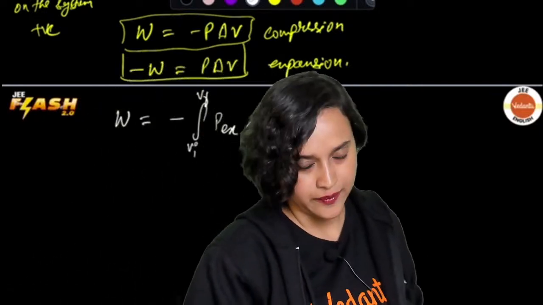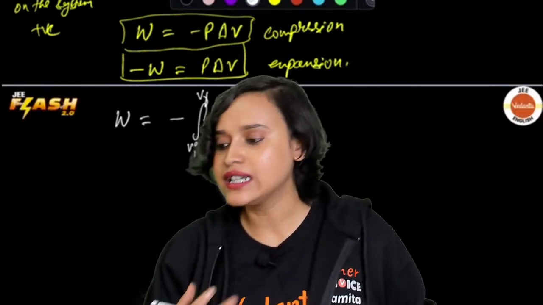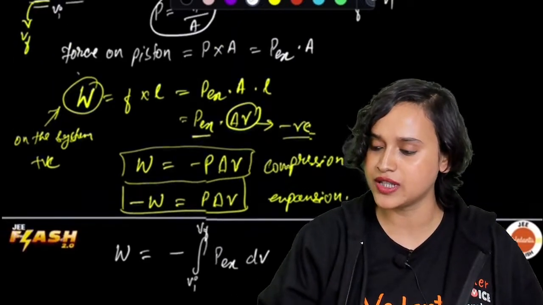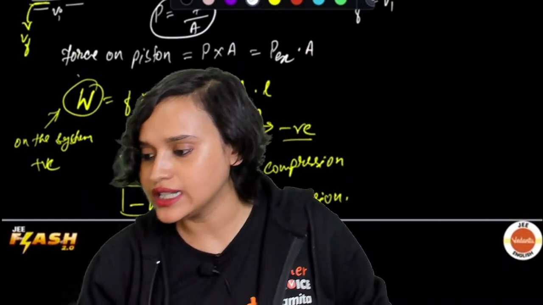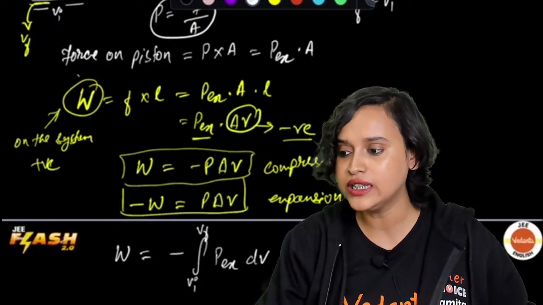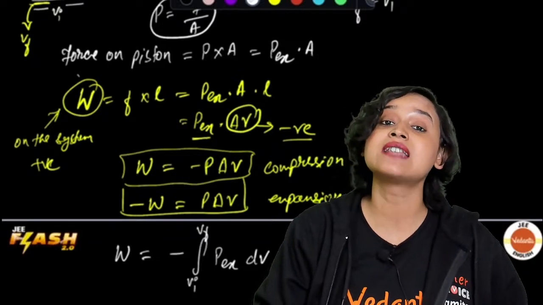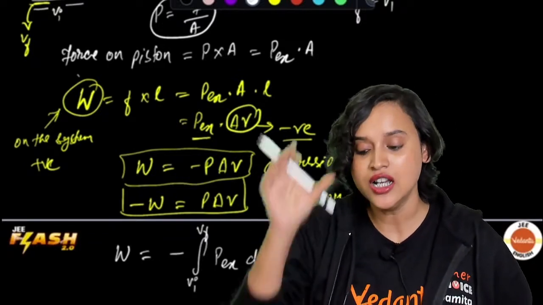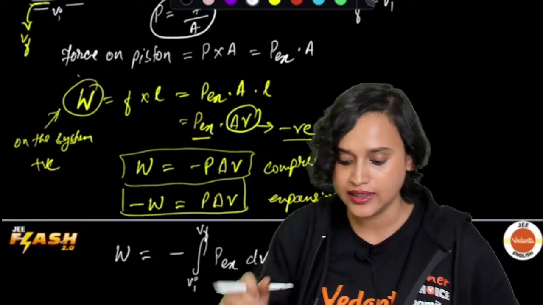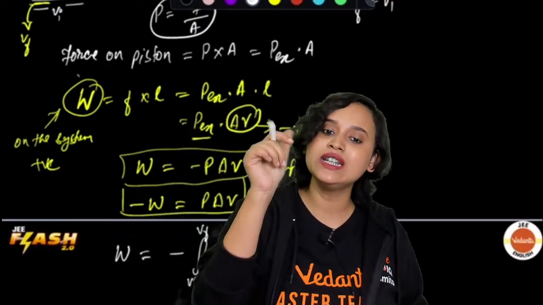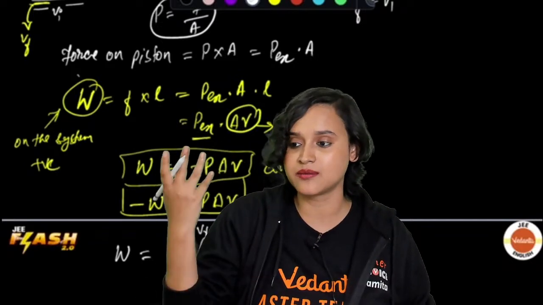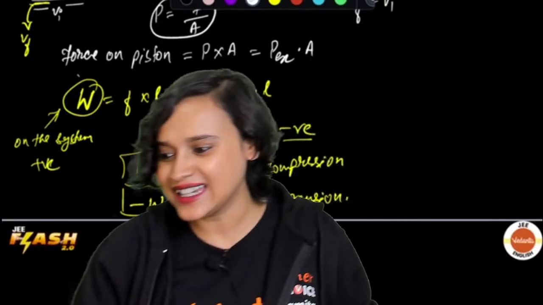Now, no ma'am, the formulas are similar. Yes, the formulas are going to be similar only. But what you are not understanding is, see, there is a sign change. All these while we were talking about sign convention as well. So here, the only difference is the sign convention. That's it. Nothing else. It's only the sign that will change. That's what I was telling you. Work done on the system, work done by the system. That is the difference.